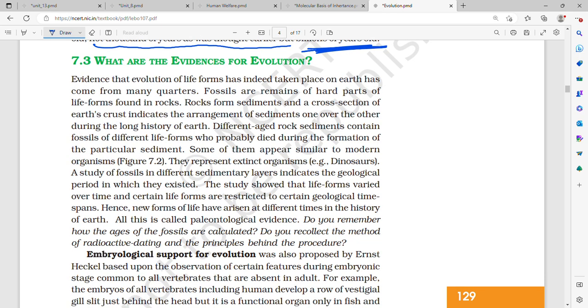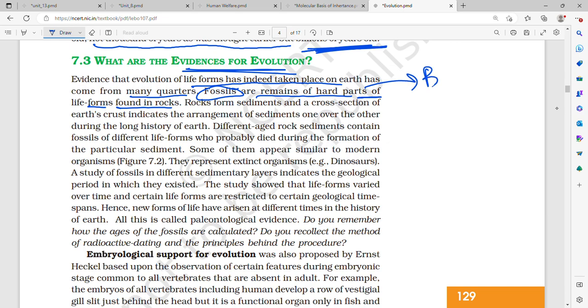What are the evidences for evolution? Evidence that evolution of life forms has indeed taken place on earth has come from many quarters. So how do we say that evolution has indeed occurred? Firstly, it is fossils. What are fossils? Fossils are remains of hard parts of life forms found in earth.